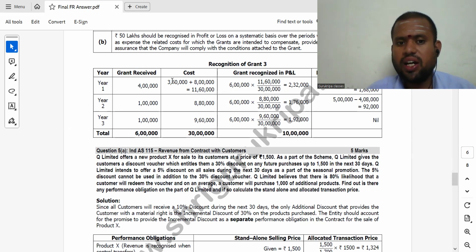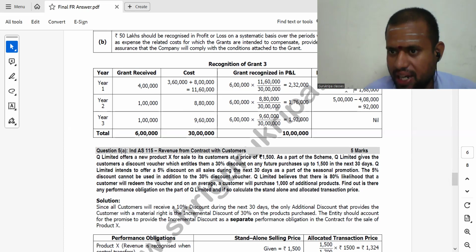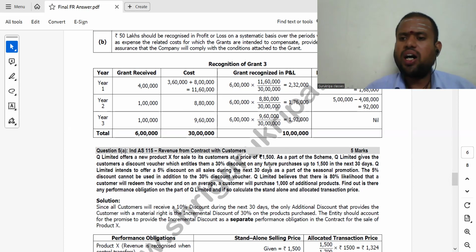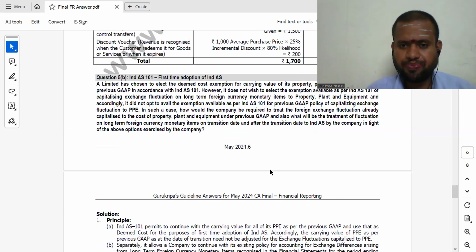Cost is relevant. Recruitment cost plus first year wages bill. So 11 lakh 60. Then this wage bill will increase by 80,000 every year. So 8 lakh 80, 9 lakh 60. So now in this ratio, 1160, 880, 960, I have to transfer 6 lakhs to the profit and loss account. Balance will be disclosed as deferred income in balance sheet. Okay. Then India is 115, straight only.